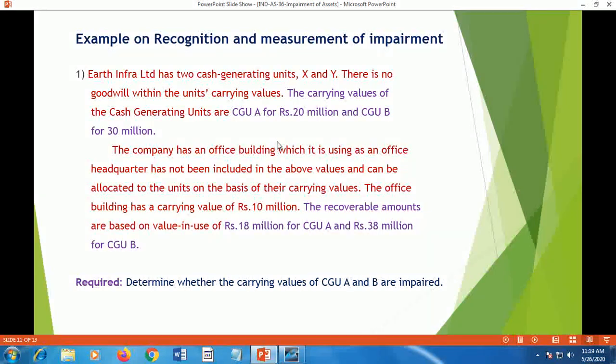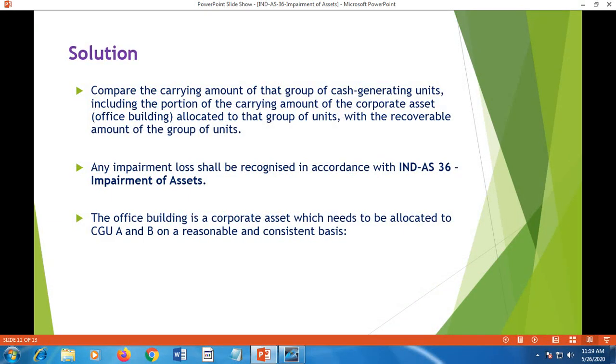Now let us see the analysis. As part of the solution, we shall analyze it. Compare the carrying amount of that group of cash generating units, including the portion of carrying amount of the corporate asset, that is office building. That means unit A and B and office building carrying amount should be analyzed with the recoverable amount of the group units. As given in the illustration, we should see what are the recoverable amounts. That should also be taken into account. Any impairment loss should be recognized in accordance with IND-AS 36 and impairment loss, if any, must be seen.